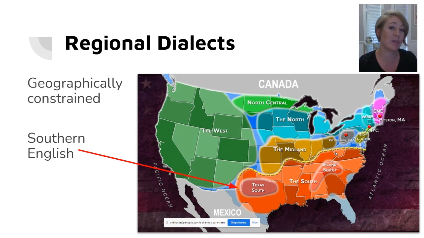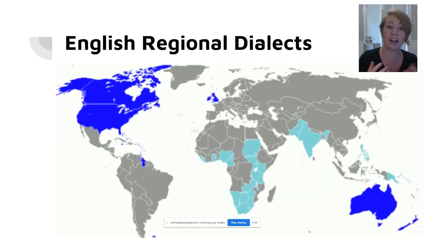Whether we're talking about different languages spoken in different parts of the world, or we're talking about different dialects of one language spoken in one region, we're talking about regional dialects. Regional means geographically constrained. So when I talk about Southern English, your mind quickly goes to a geographical region of the United States. Or when I talk about dialects of English around the world, we're talking about geographical regions around the world that speak their own dialect of English. And some of those geographical regions are highlighted on this world map in blue. So this map is illustrating regional dialects of English across the globe.